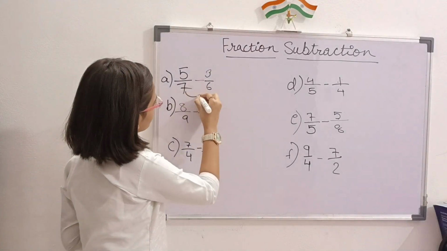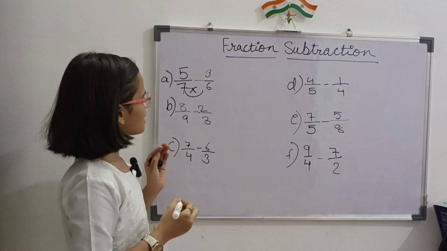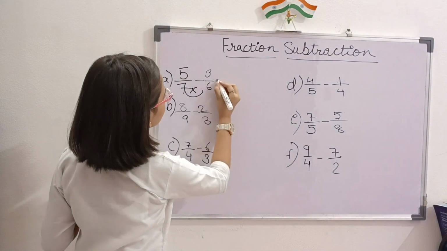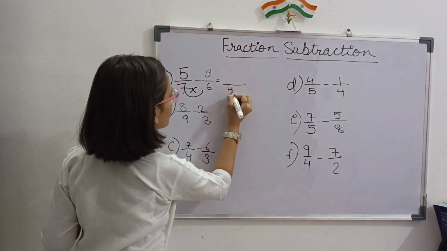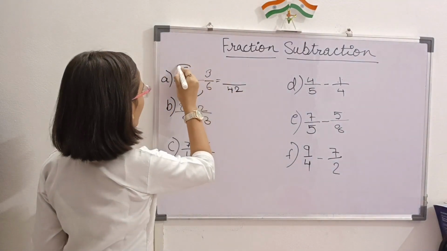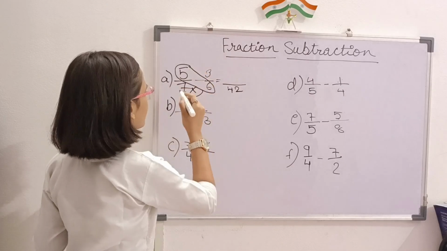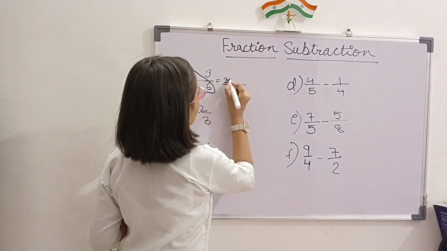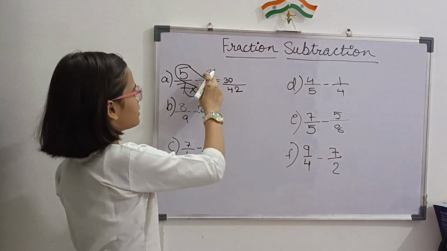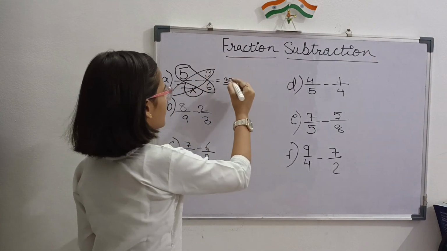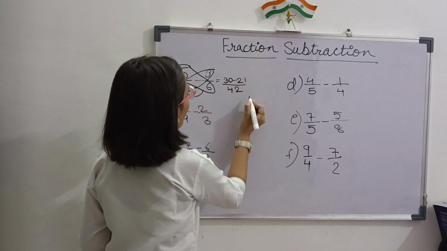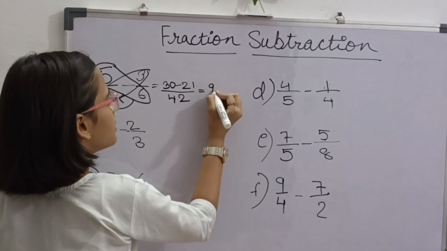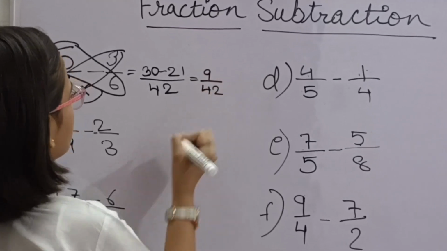So first we have to multiply these numbers. 7 multiplied by 6 equals 42. So we have to write here 42. Then we have to multiply these numbers. 5 multiplied by 6 equals 30 and 7 multiplied by 3 equals 21. So we have to minus 21 from 30. Then we get 9 by 42.